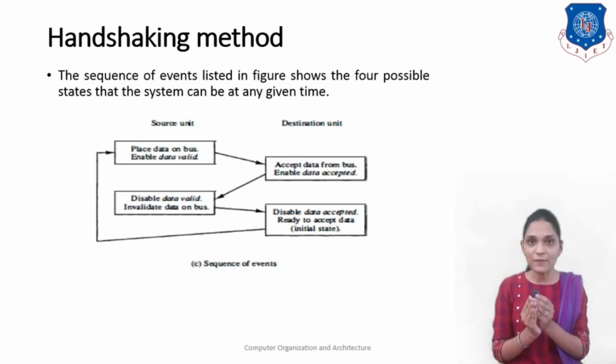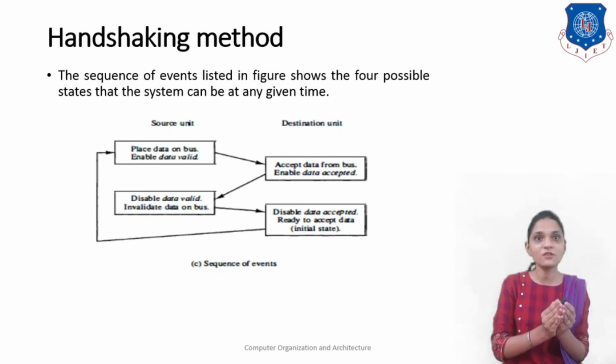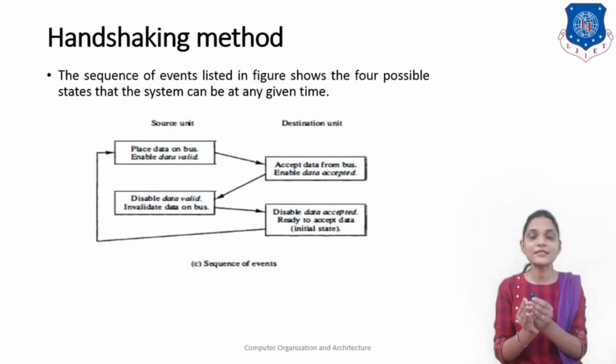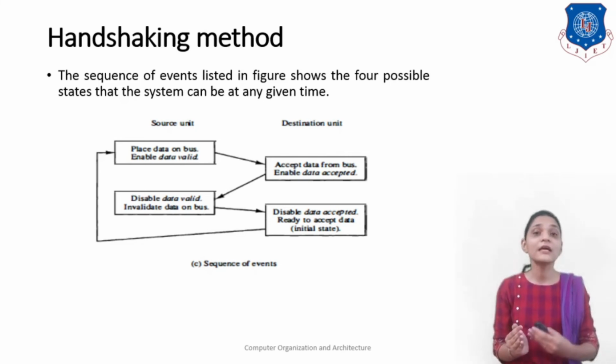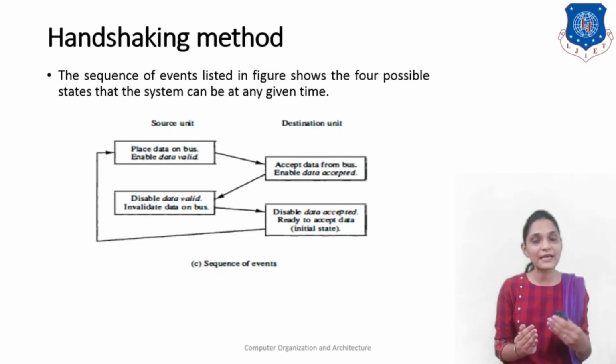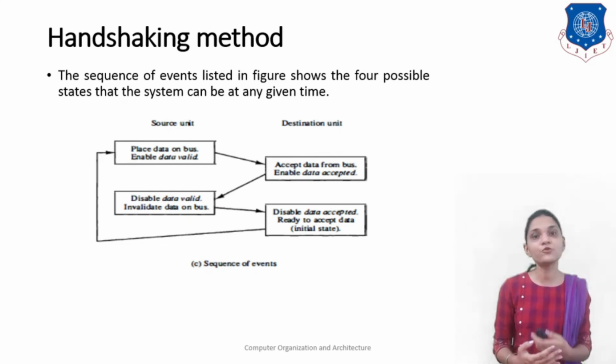It is initiated by the source with data valid, then responded to by the destination with data accept. After the data is accepted, the data valid signal is removed by the source unit, and similarly the data accept signal is also removed by the destination unit. So in this way your data will flow in the handshaking method.